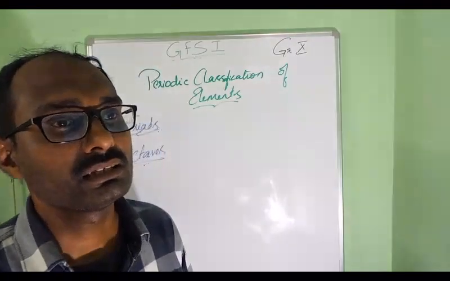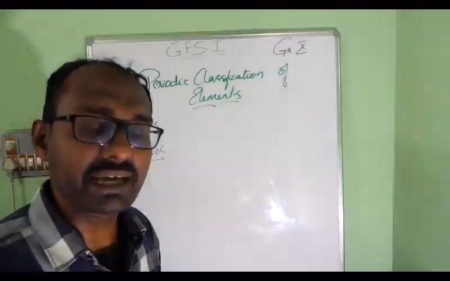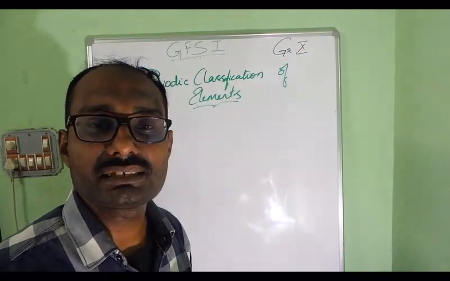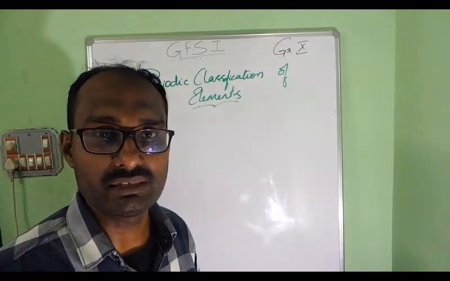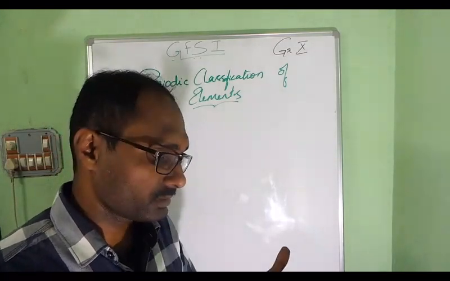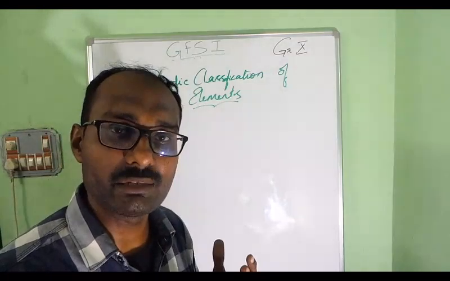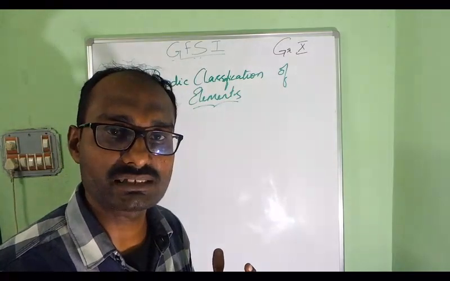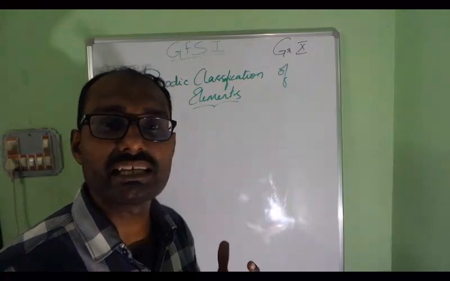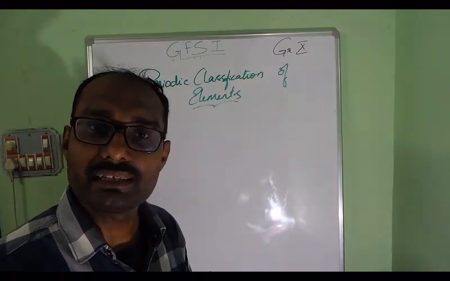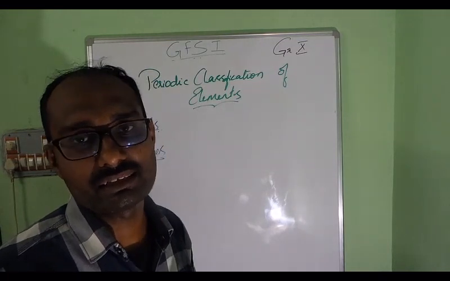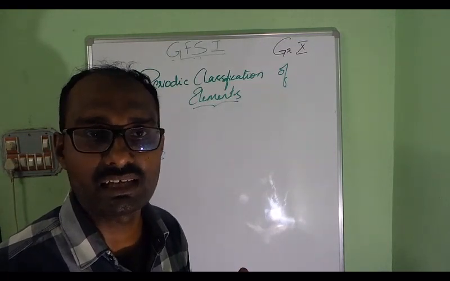There is one more reason for the failure of Mendeleev's periodic table. That is the knowledge gained by scientists that it is not the atomic mass which should decide the properties of any element. Dobereiner arranged elements in the increasing order of their masses, Newlands arranged elements in the increasing order of their masses, and Mendeleev also did the same.